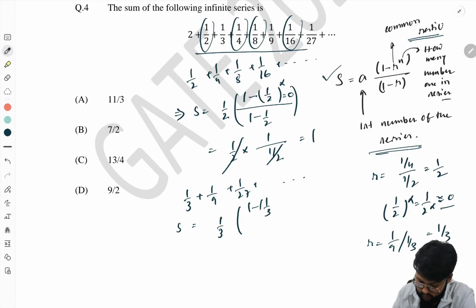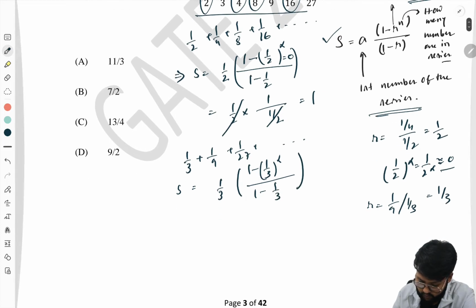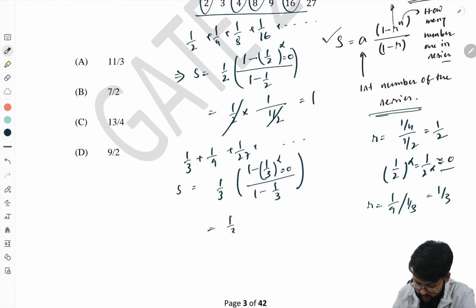Because it is an infinite series, this power term is also 0. So 1 by 3 into 1 by (2 by 3), so it is 1 by 2.